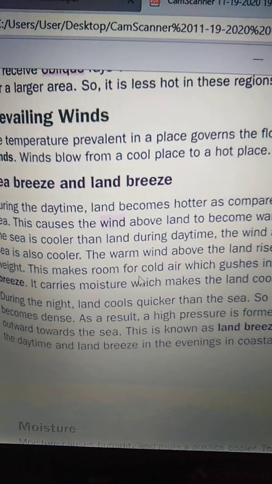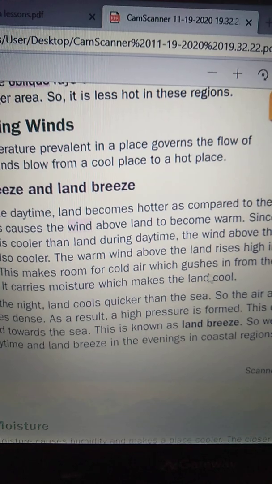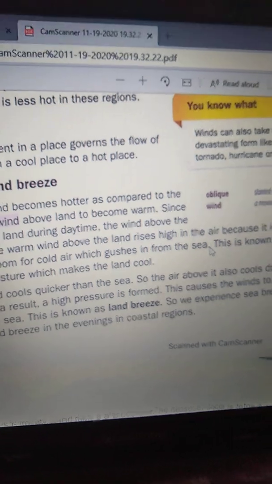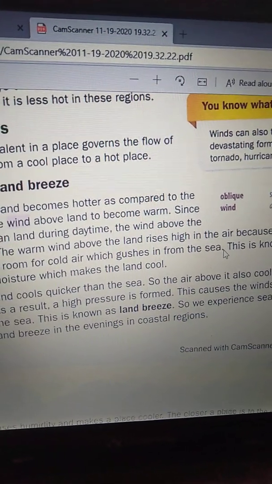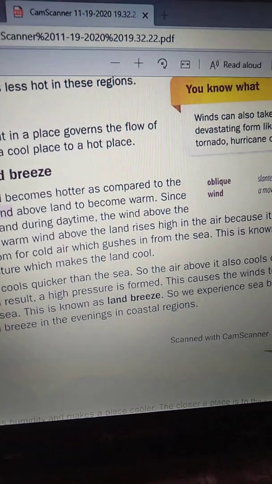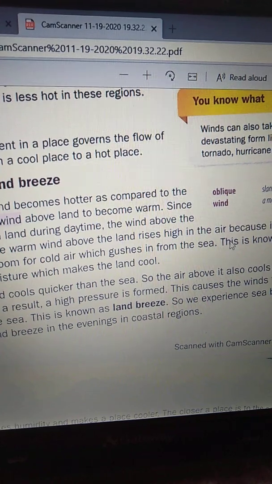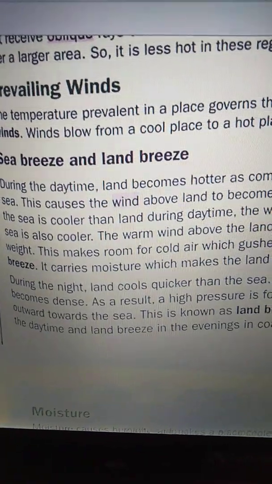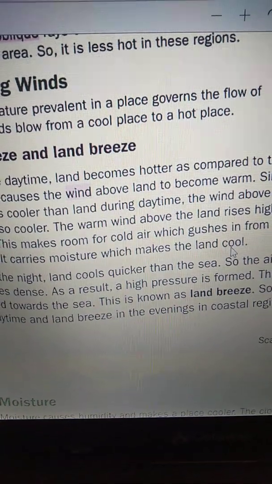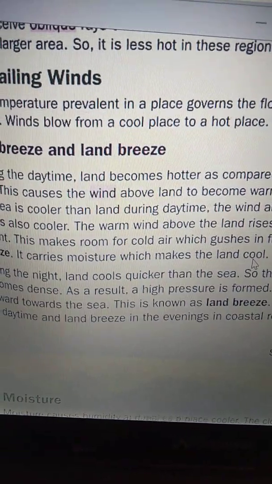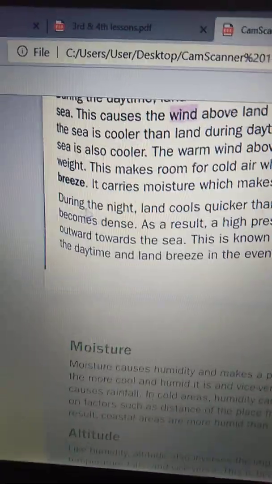This makes room for cold air which gushes in from the sea. Because of this lightness, it makes room for cool air which gushes in from the sea. This is also known as sea breeze. It carries moisture, which makes the land cool.